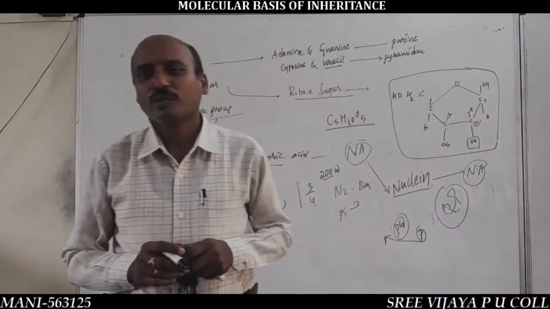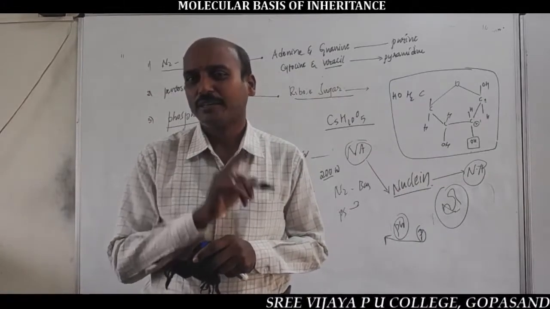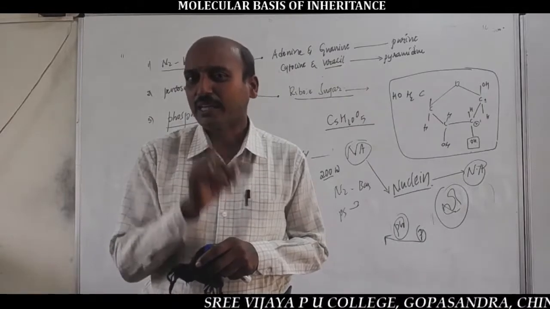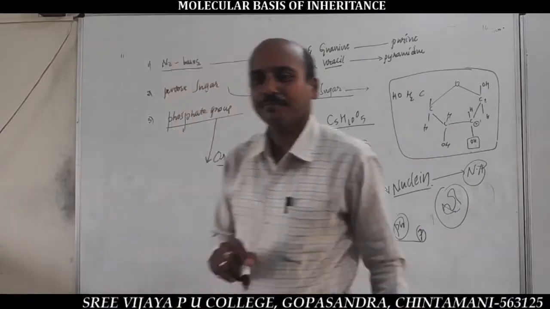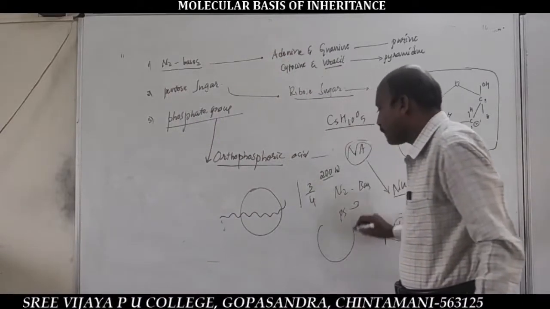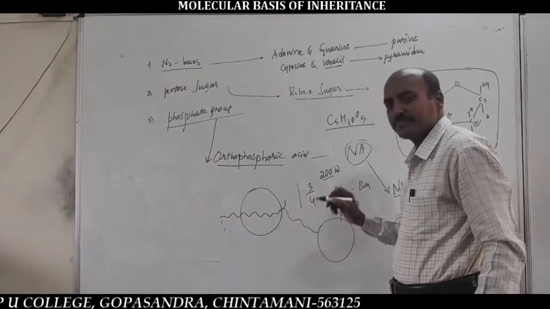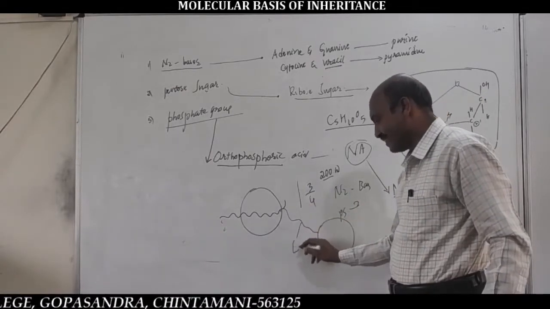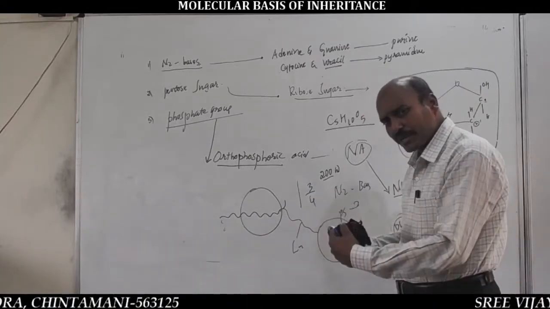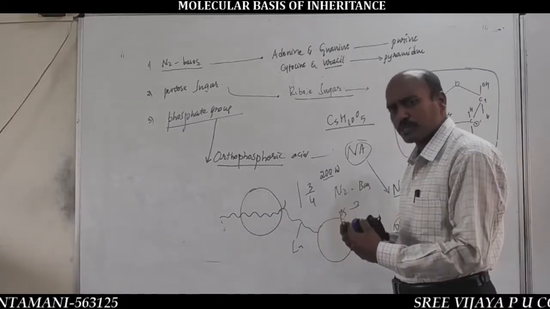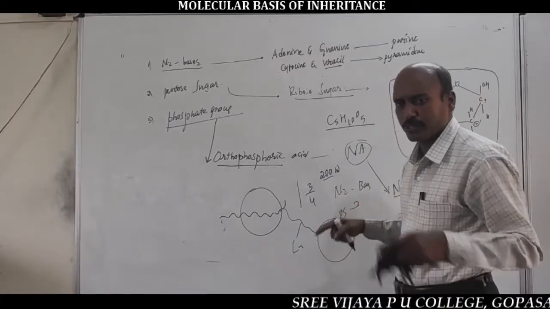So the nucleosome contains H2A, H2B, H3 and H4 proteins, but no H1 histone protein. Remember this statement: the H1 histone protein is present in the linker DNA. Linker DNA means the DNA present between 2 adjacent nucleosomes, and it is associated with H1 histone protein.